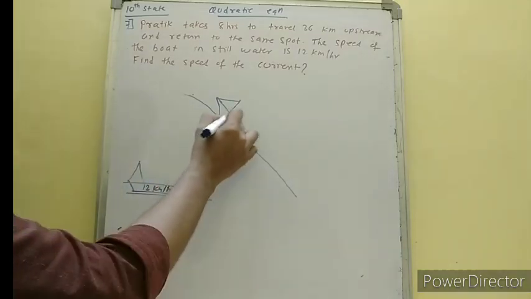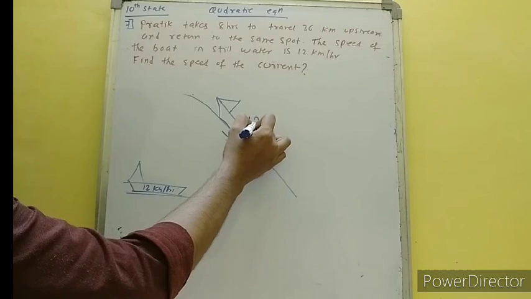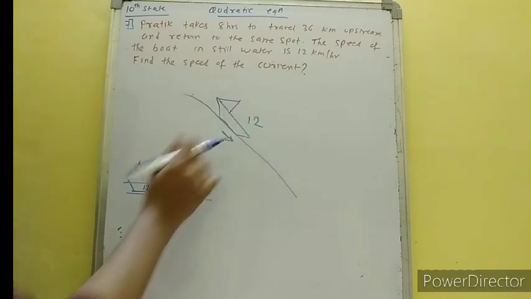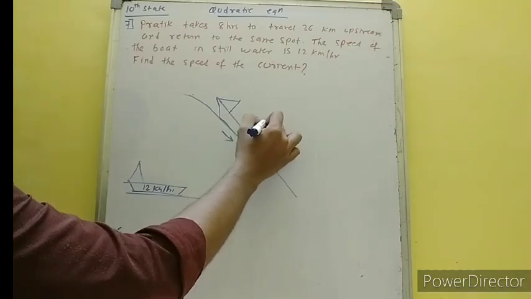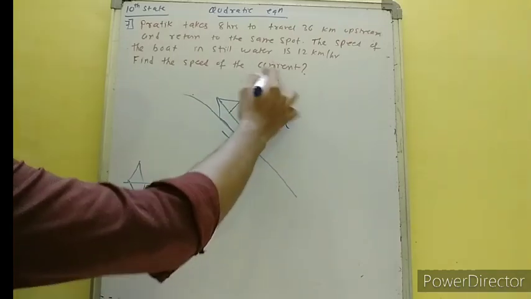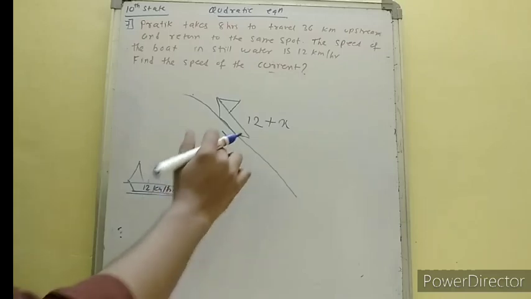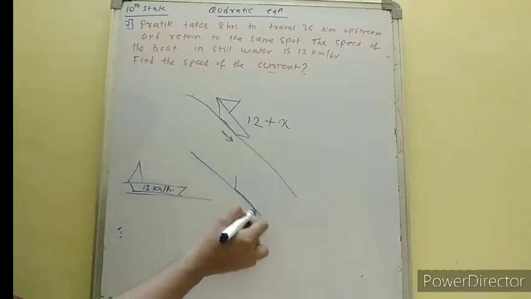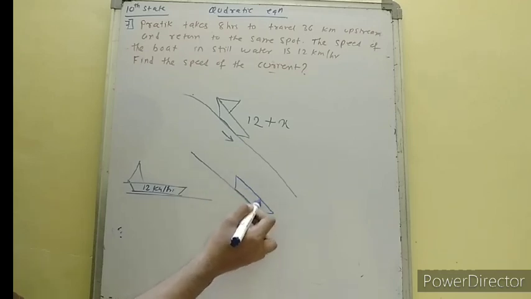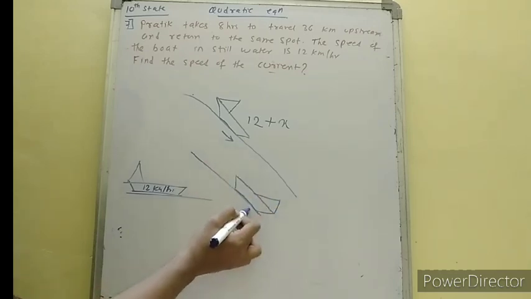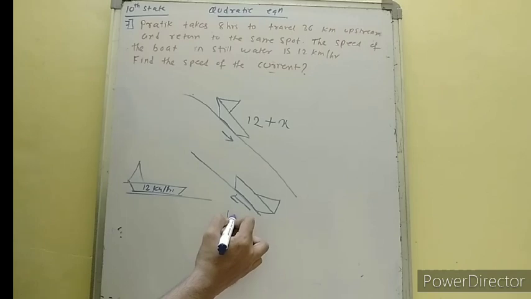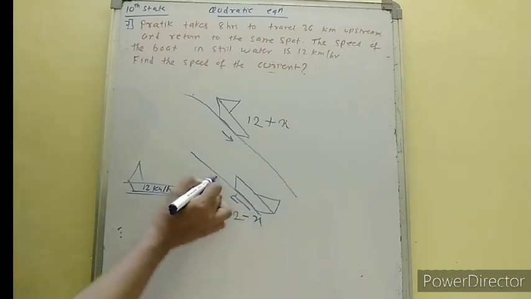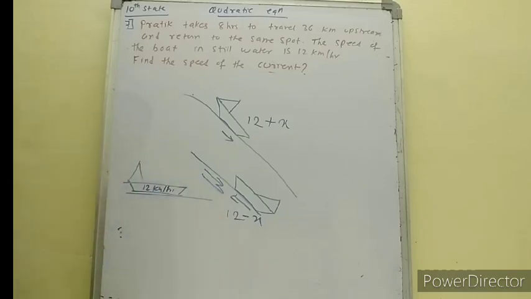Okay, so the boat will have its original speed, that is 12, plus the speed of the water current. Okay, but if the boat is going upwards in this direction, then the speed will be speed of the boat minus speed of the current, because water is flowing in the opposite direction.